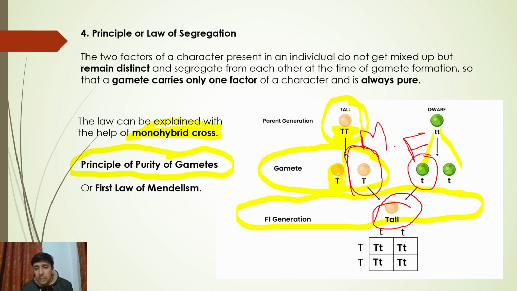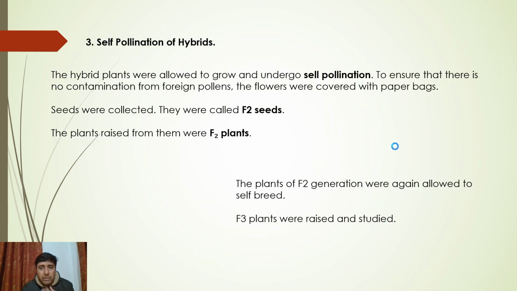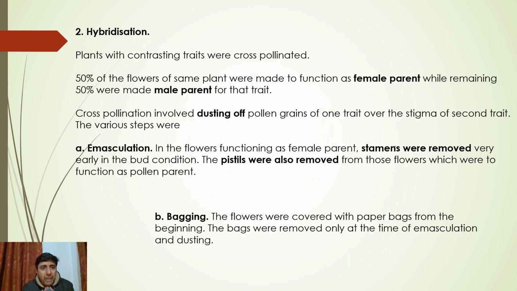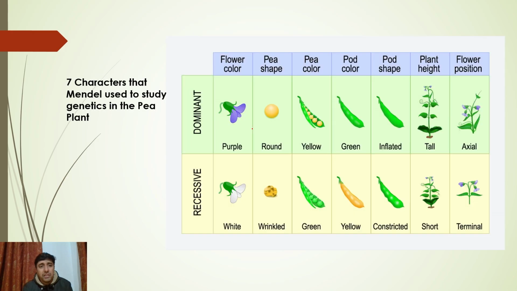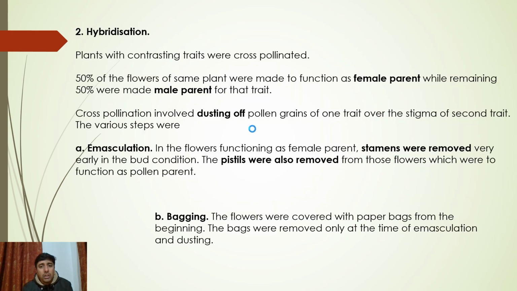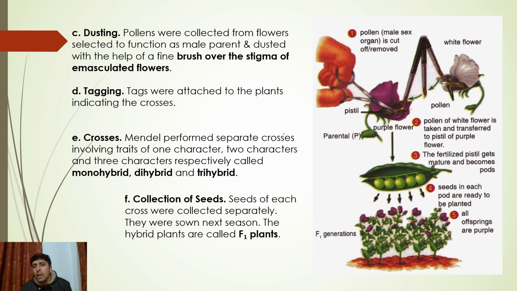See, that's why I'll just take you to the previous slide, because these are your initial lectures. You must be knowing this. So see, hybridization. This was the previous slide that I showed you. Mendel's experimentation involved 4 steps: selection of parents, hybridization, self pollination, calculation. The step that I am showing you is hybridization. So how did he do hybridization? This is how he did hybridization.